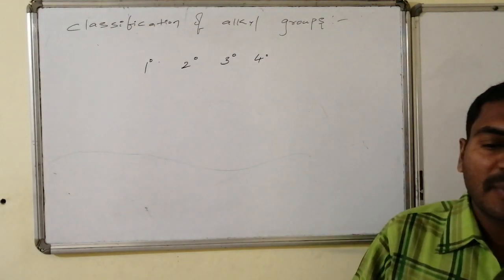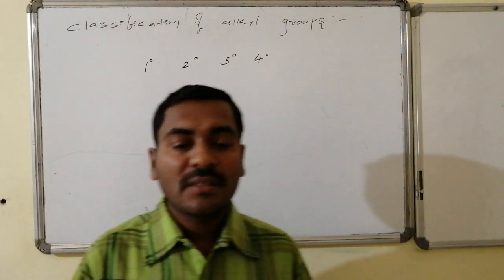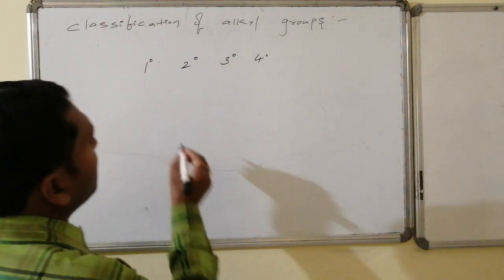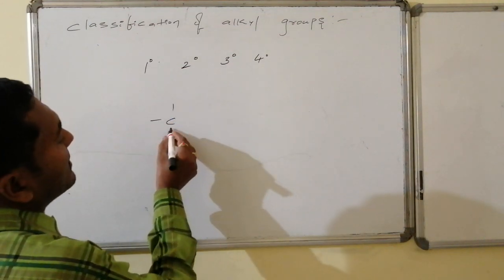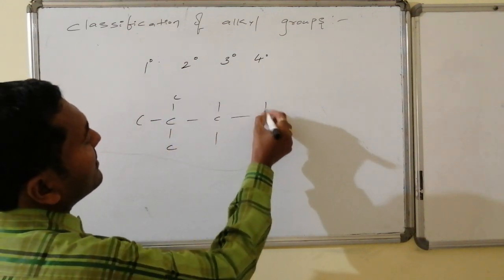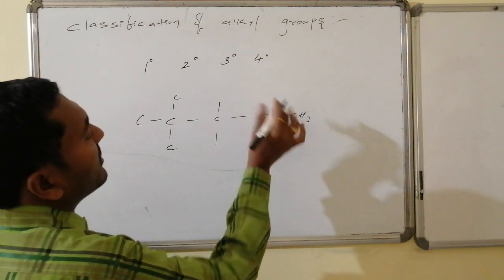quaternary carbon atom. So therefore we will write the simplest molecule in which all varieties of carbon atoms are present. Suppose if I go, the highest feature containing carbon atom is quaternary carbon atom and tertiary carbon atom, and this is secondary carbon atom as well as primary carbon atoms.